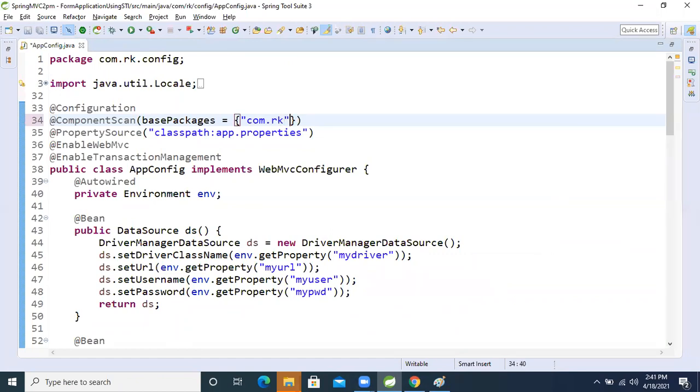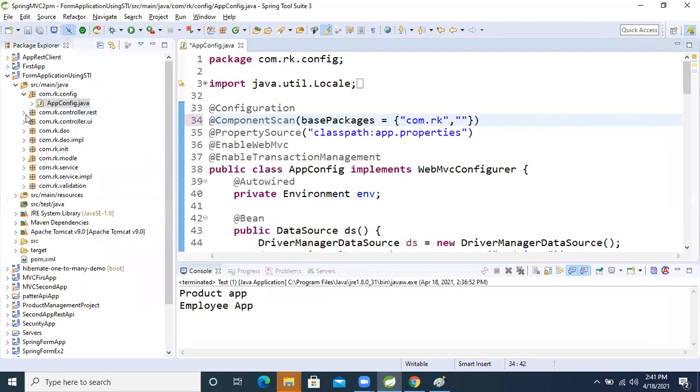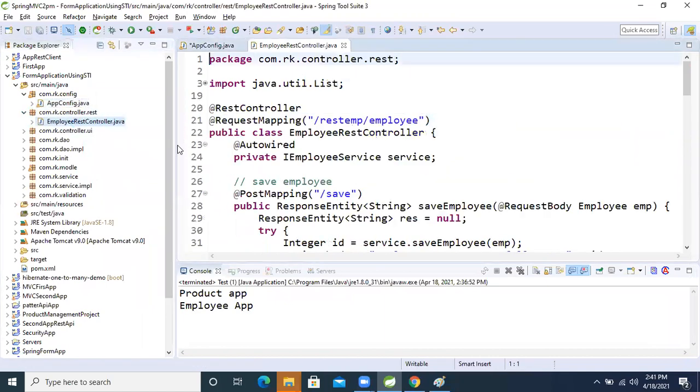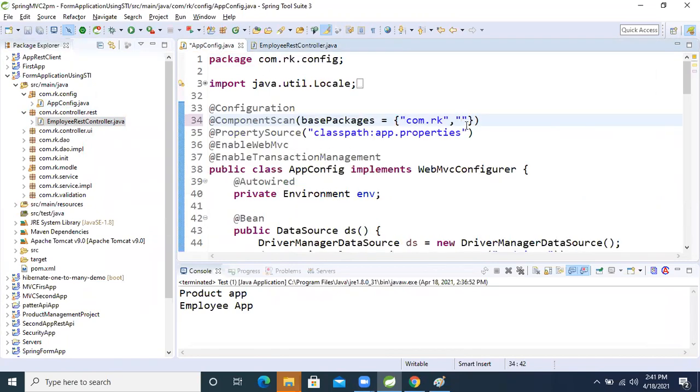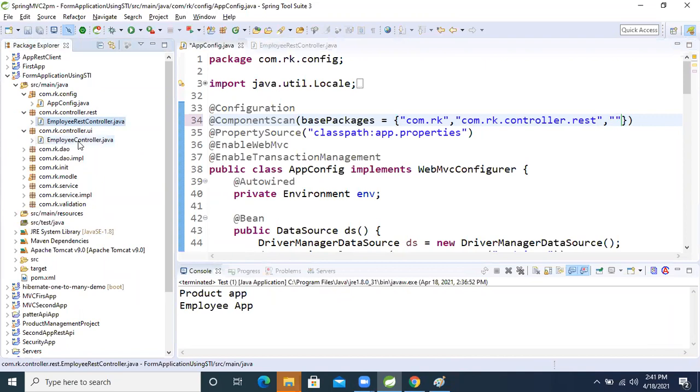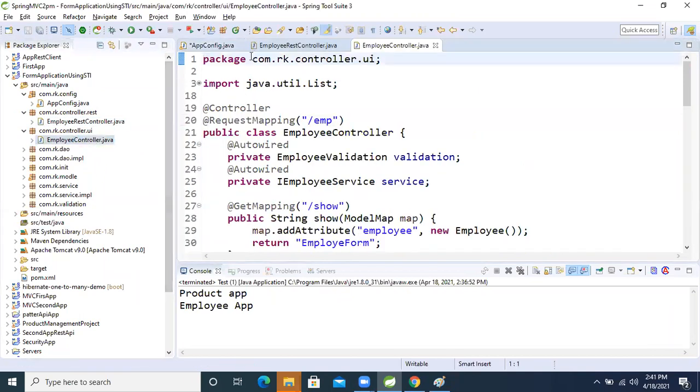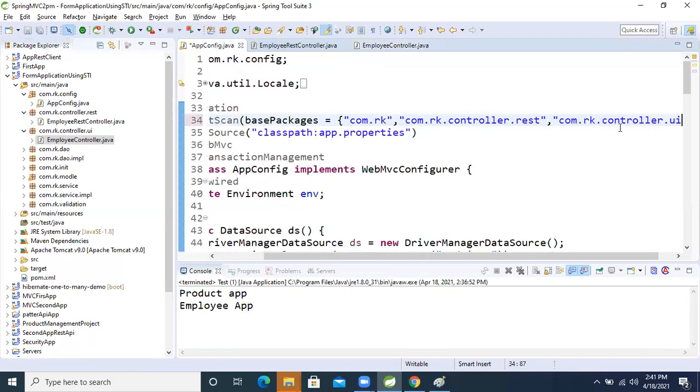Then comma. Here the rest controller class is there; copy the full package and paste it here. Again comma, another one: the UI controller package. Copy this one and paste it. Now fine.